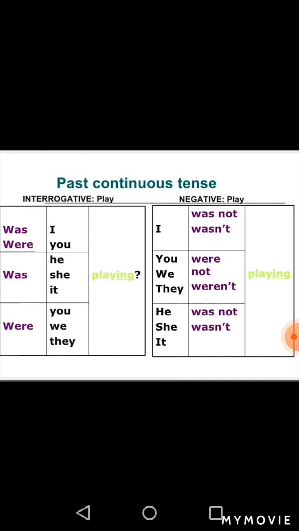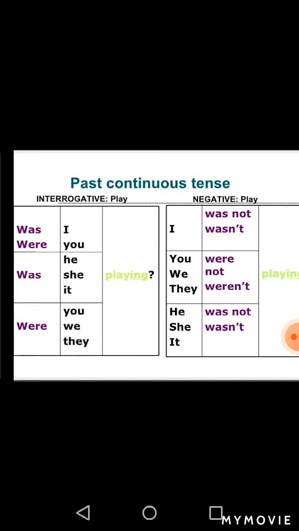Next, was is used with I. Okay, I was playing, you were playing. This is interrogative. Here we are making examples with play, and the interrogative form is was I playing, were you playing, and the negative form is I was not playing, you were not playing, he was not playing, was he playing, and that's all.